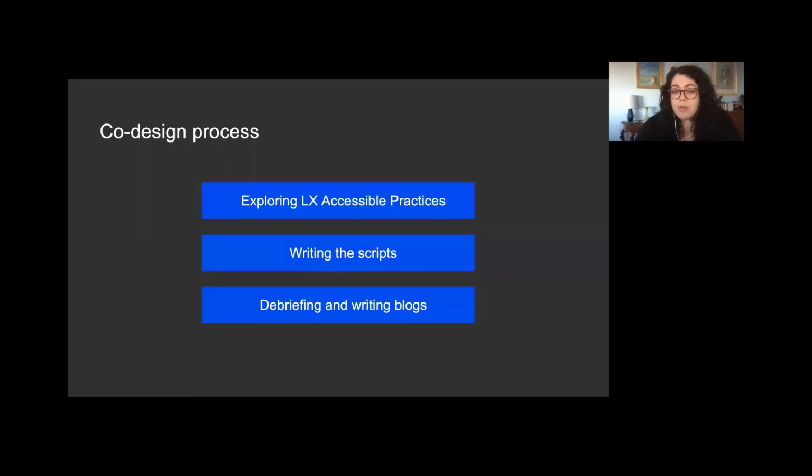And so the approach we took was to work in co-design sessions, which involved all of the students, with us guiding them through the sessions. We started with the first session exploring our LX accessible practices, and the ambassadors used the practices as a platform to reflect on their own experiences of and opinions about digital accessibility. By the end of that session, we had a collation of all of their thoughts that they wanted to find a way to include in the videos.